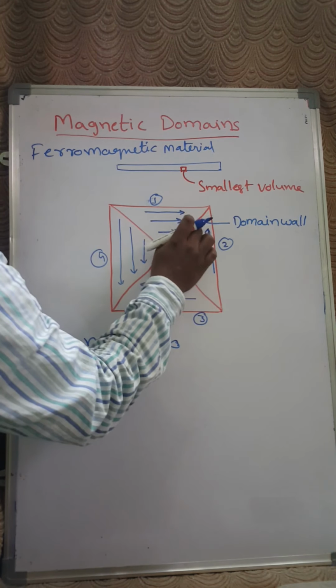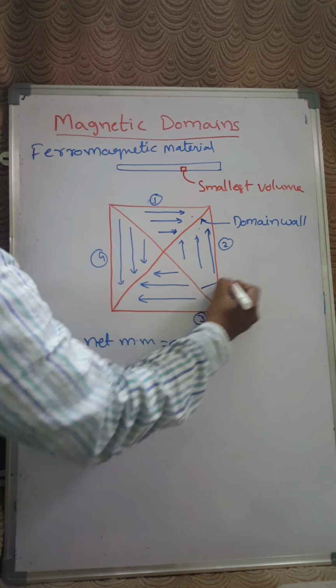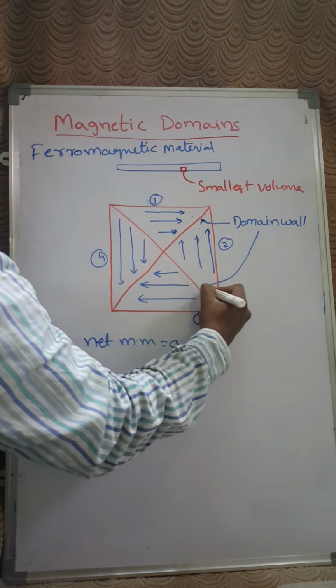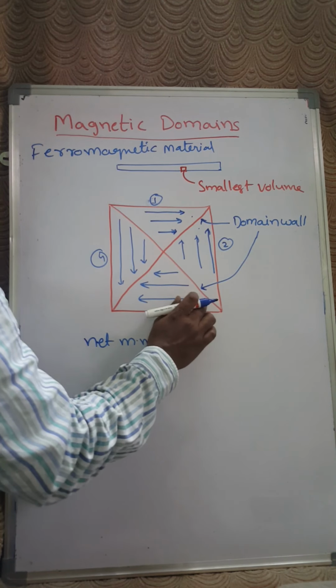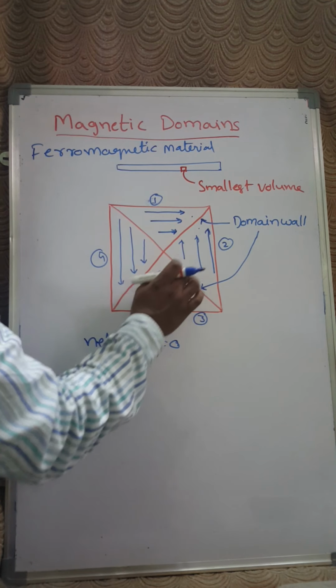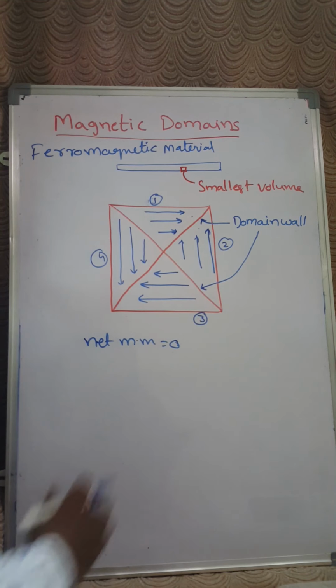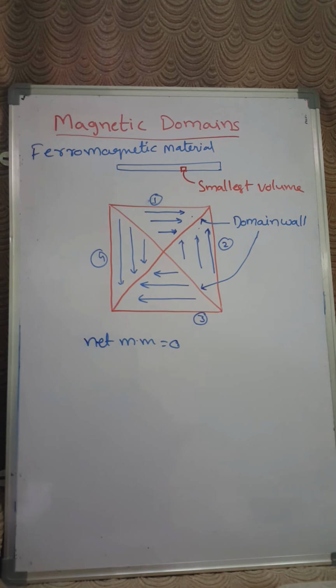The red line represents a domain wall. Each domain is separated by a wall, or a layer, called a domain wall. Also called a Bloch wall.